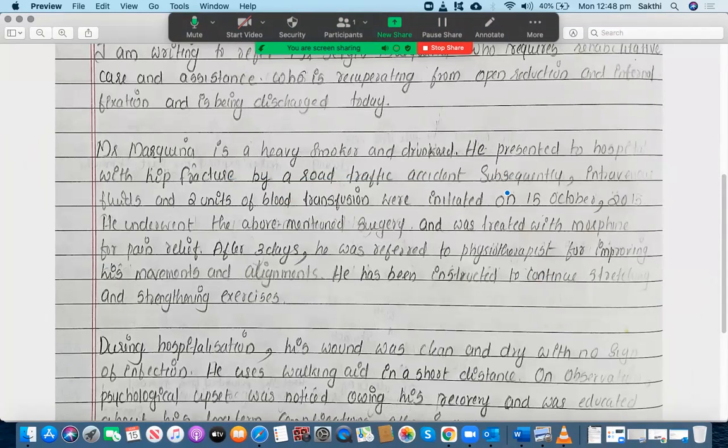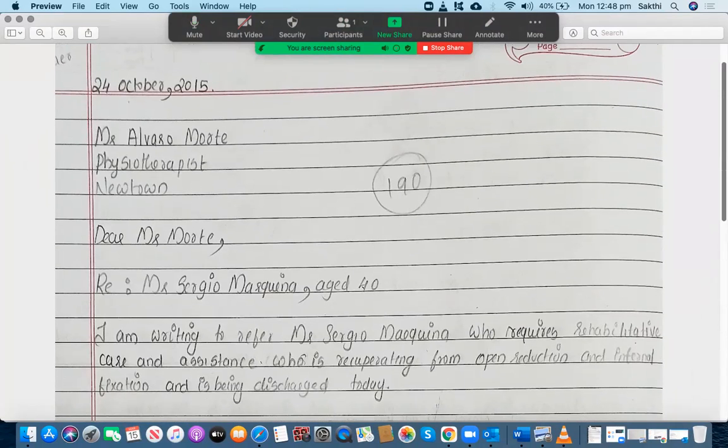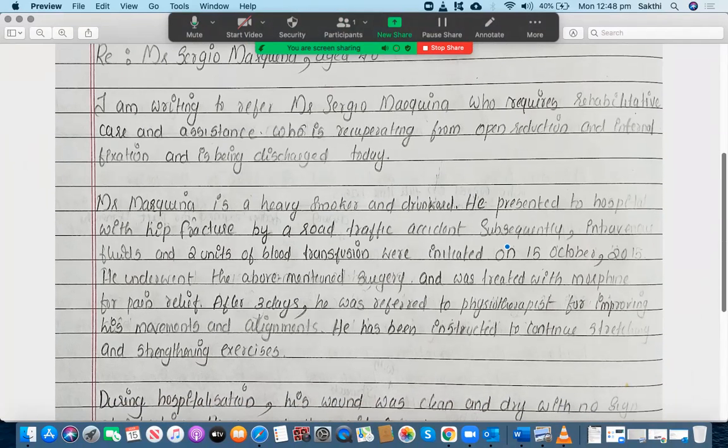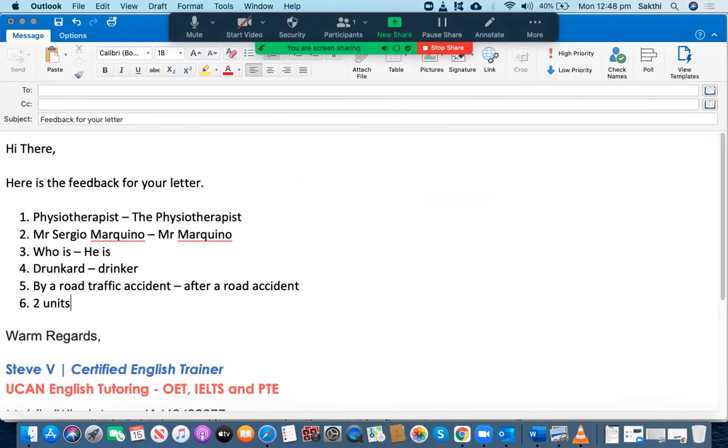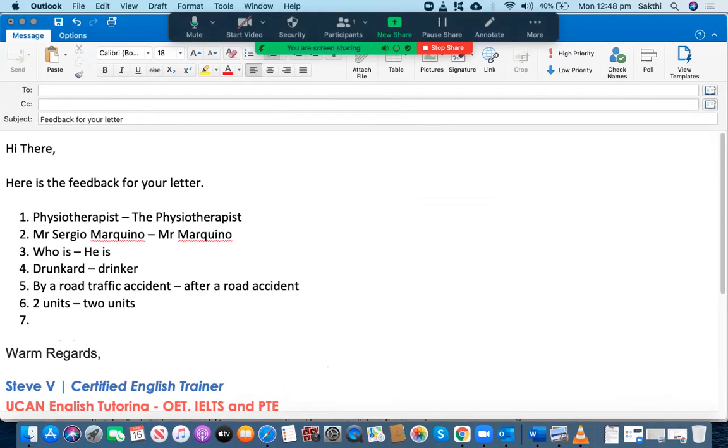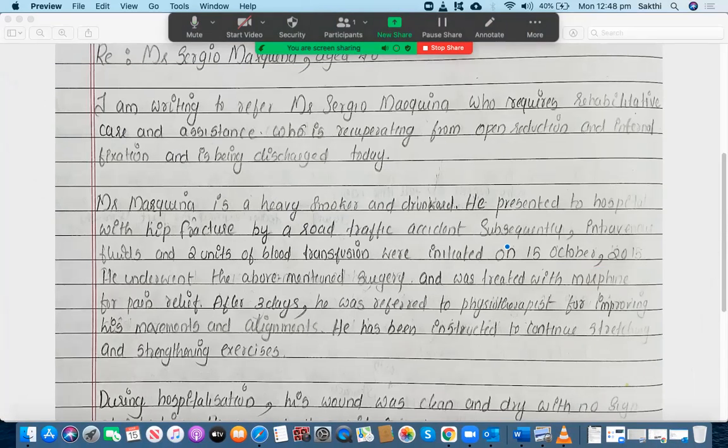Intravenous fluids and 2 units of blood transfusion were initiated on 15 October 2015. That's okay. What you should have done is, instead of writing down 2 units in numbers, it's better to write down the words, so "two units". That could have been much better. Always remember that you have to use the numbers in terms of words only. All right, let's go to the next one.